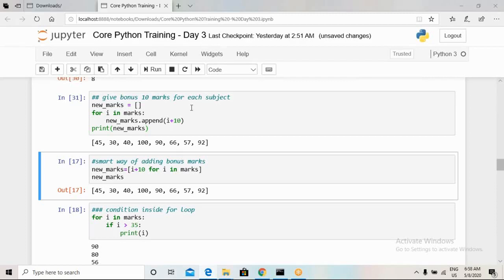Consider I have stored marks of a particular student and I wanted to give a bonus of 10 marks. I will first initialize marks, just an empty list. Now I will iterate a for loop on this, adding a bonus of 10 marks to each and every value and storing it into a new list.